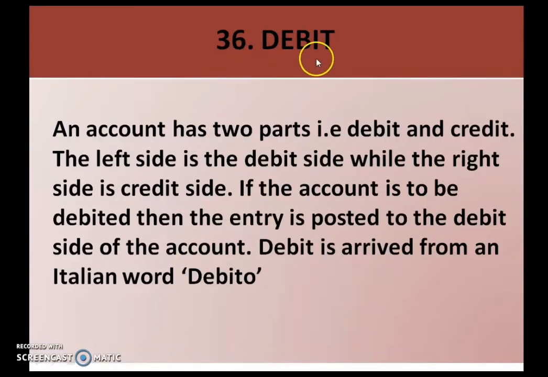36th term is debit. An account has two parts, that is debit and credit. The left side is the debit side while the right side is the credit side. If the account is to be debited, then the entry is posted to the debit side of the account. Debit is derived from an Italian word debito.